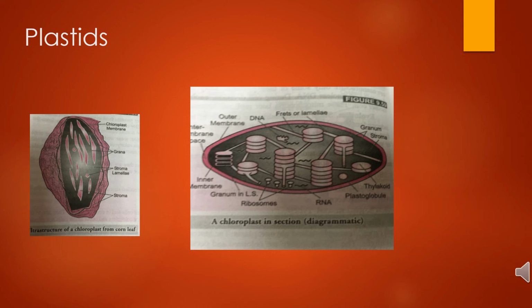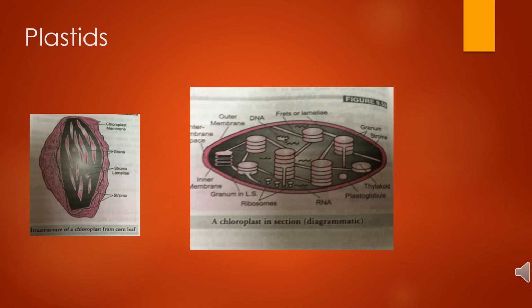A chloroplast may have 40 to 100 grana in its matrix, and a granum is composed of 20 to 50 thylakoids in the chloroplasts of higher plants. Some algae have a few thylakoids that don't form grana, so they are called agranal. The thylakoid membrane also contains coupling factors that bring about ATP synthesis. In green algae, the chloroplasts contain one or more spherical protein bodies called pyrenoids, whose function is to accumulate starch.